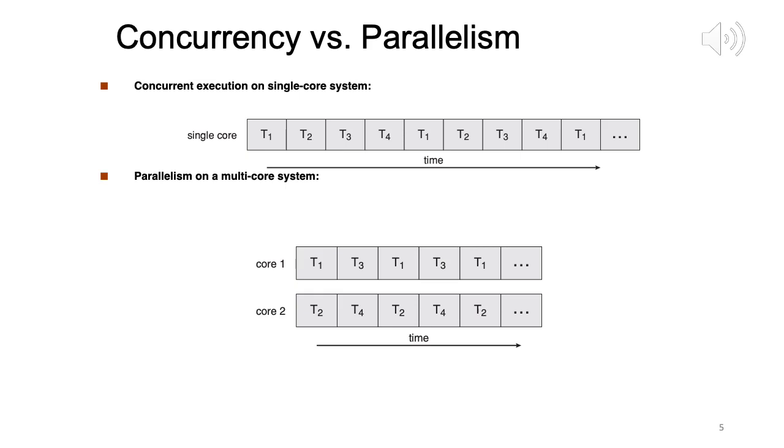Concurrency versus parallelism. So what are we seeing in the first part? Concurrent execution on a single core or single CPU system, right? So we are supporting many processes, right? T1, T2, T3, T4, then T1, T2, T3, T4. So which means we can have concurrency even on a single CPU system.